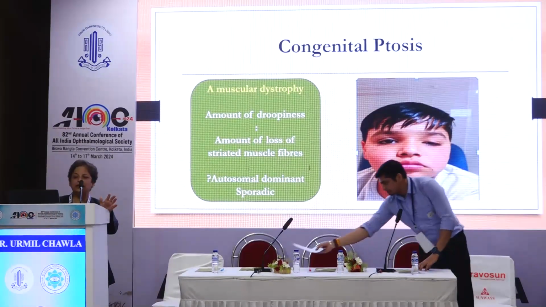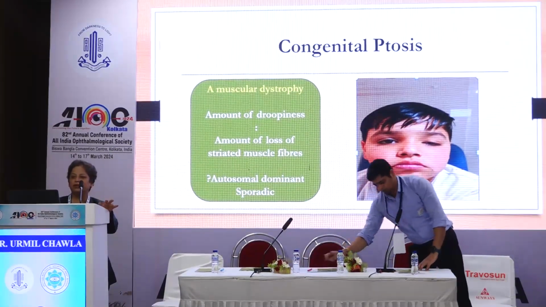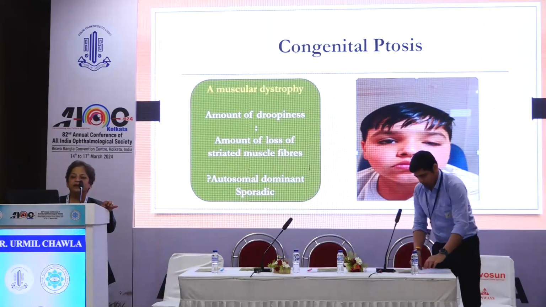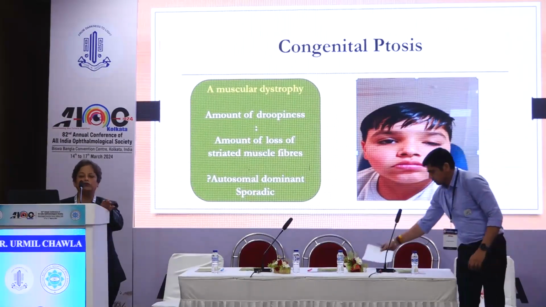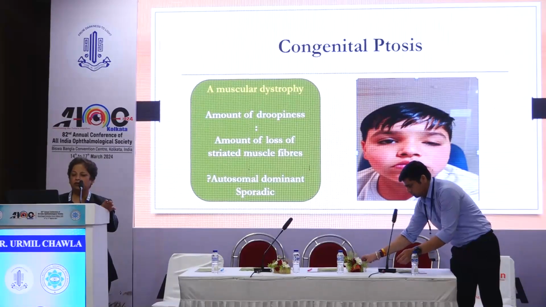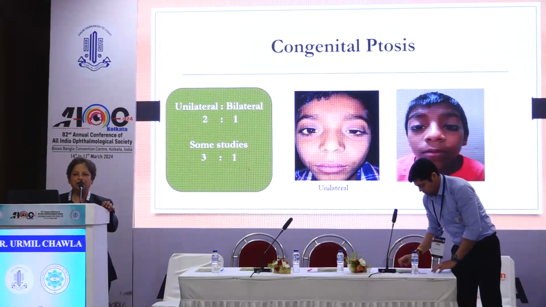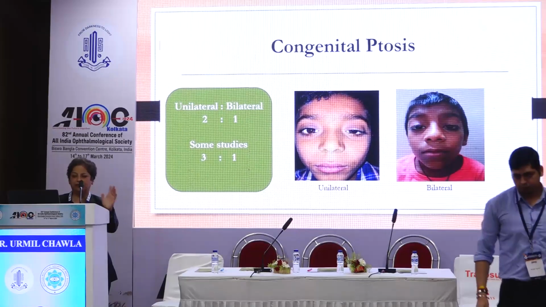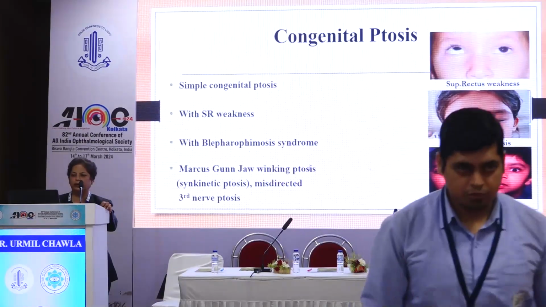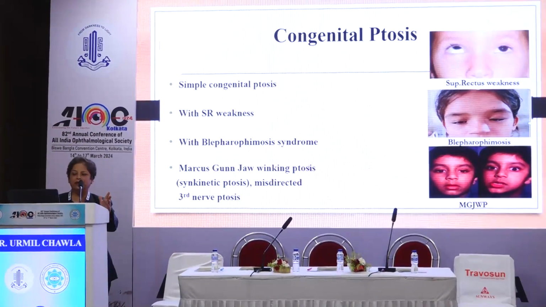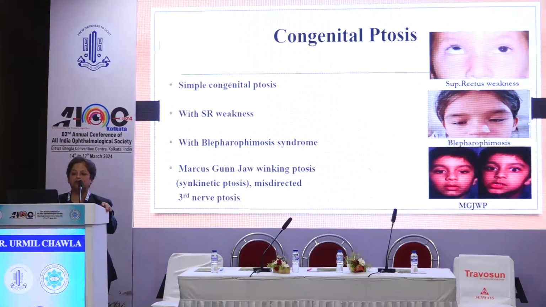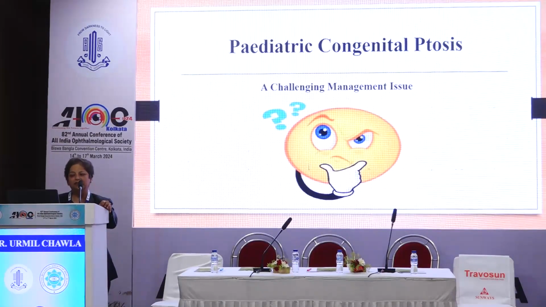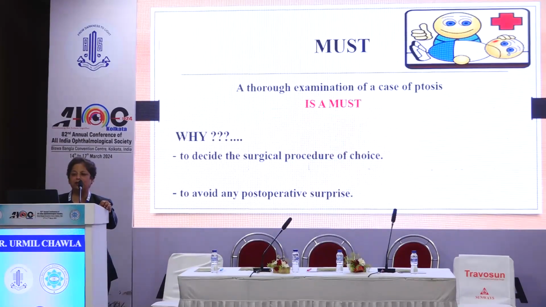Now coming to congenital ptosis, it is basically a muscular dystrophy with the amount of droopiness in ratio with the amount of loss of striated muscle fibers, an autosomal dominant condition. Unilateral is more common than bilateral, but some studies say it is of the ratio of 3:1. Then it can be further classified as simple congenital ptosis, with superior rectus weakness, with BPES, with Marcus-Gunn jaw winking, and the third nerve ptosis. And it is definitely a challenging management issue, and a thorough examination of a case of ptosis is a must.